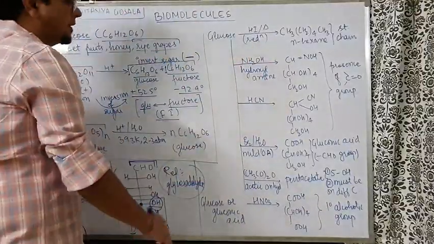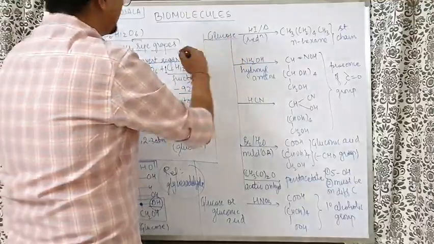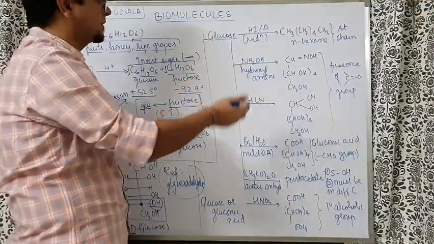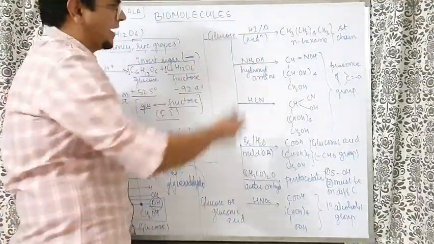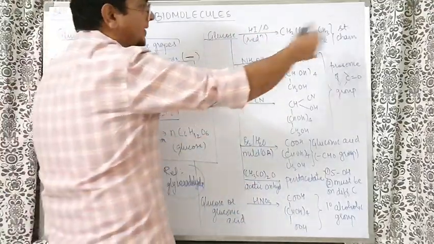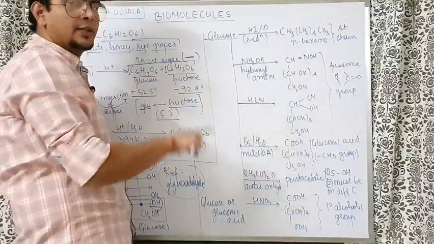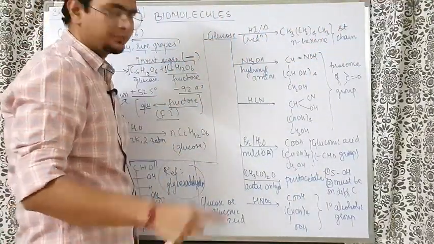Now, talking about the chemical reactions which gave us the idea about this structure: firstly, glucose we took, formula we knew, C6H12O6. When we treated it with HI, HI is a reducing agent, we got n-hexane. So people came to know n-hexane is coming, straight chain hexane is coming. That means all the carbons are arranged in a straight chain, there is no branching there.